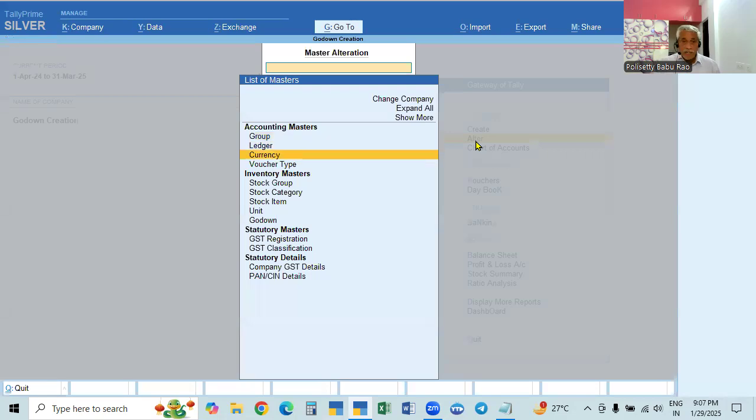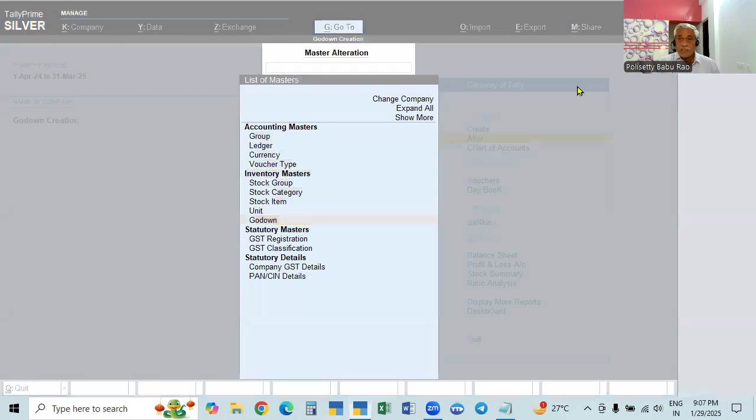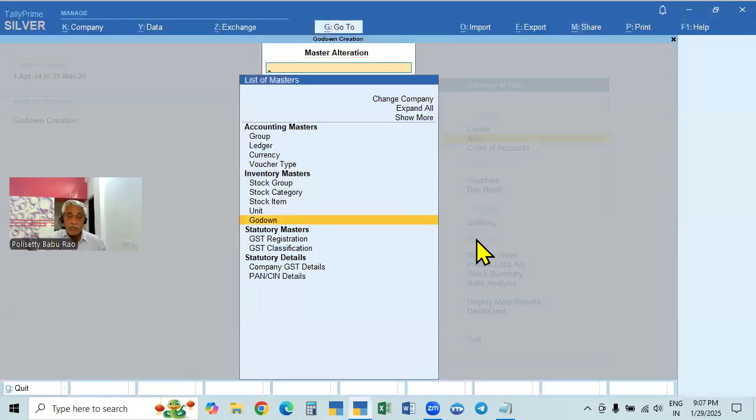If you go to alter and go to godown, see, the term godown is relating to India and SAARC countries. In the case of all other, international countries, the terminology is location. That is why it's called location or godown. If here it shows location, it means it is already selected as international.